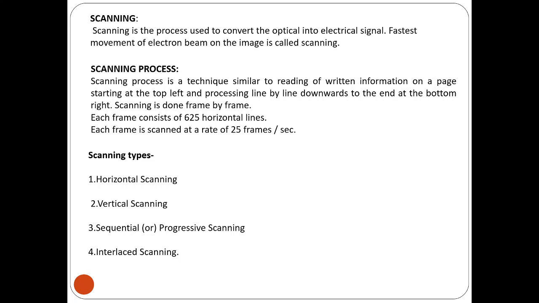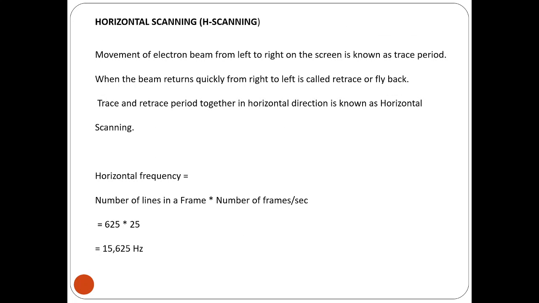Each frame consists of 625 horizontal lines, and each frame is scanned at the rate of 25 frames per second. Okay, now we will see the different types of scanning: horizontal scanning, vertical scanning, sequential scanning, and interlace scanning. So what happens in horizontal scanning?